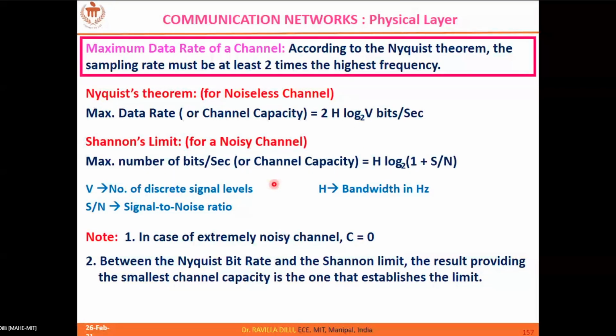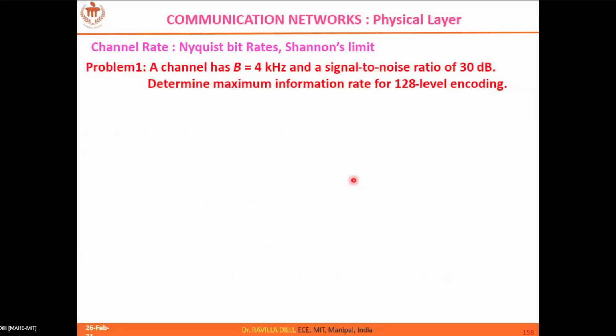So in that way you can take it. Okay, so if the parameter values are given for both the formulas, like I'll give the V value as well as SNR value and H value, then you have to calculate both the values. So channel capacity you have to calculate as per Nyquist theorem as well as per Shannon's limit. However, you select the minimum of those two values. That is your final channel capacity.